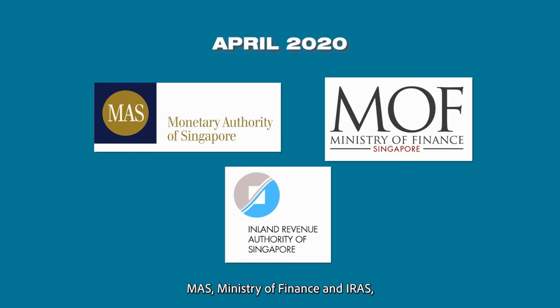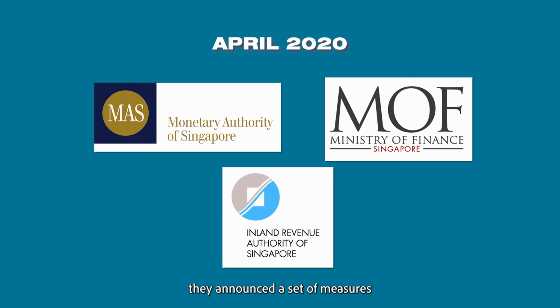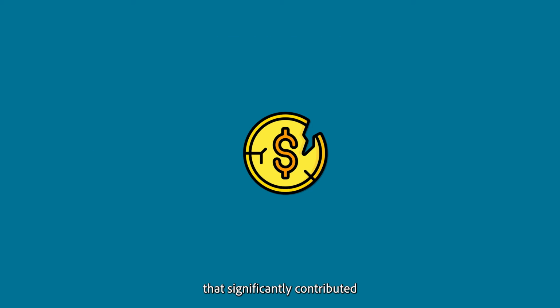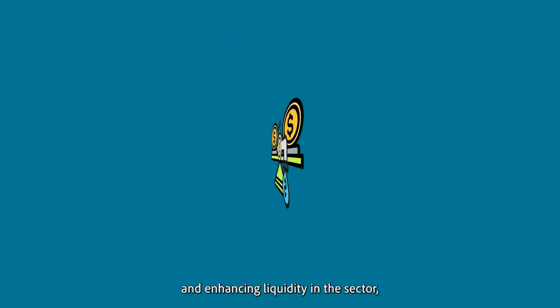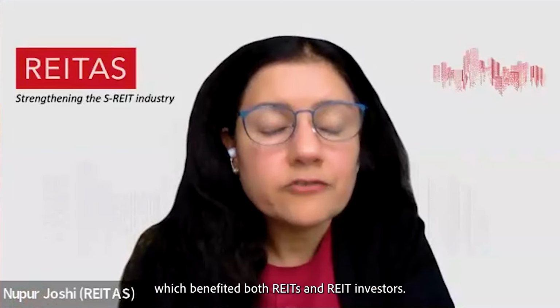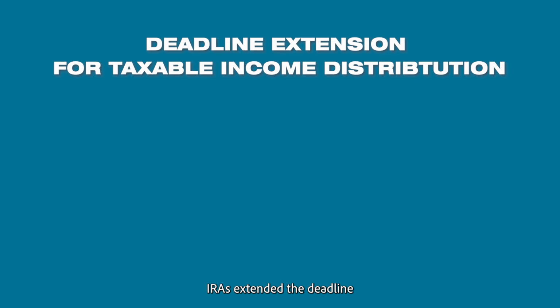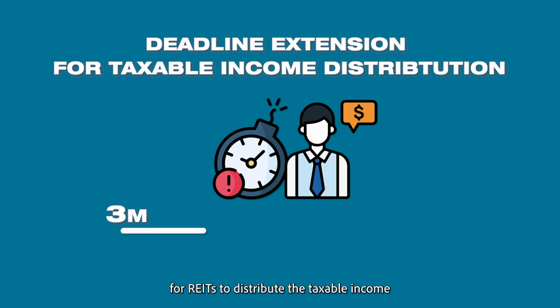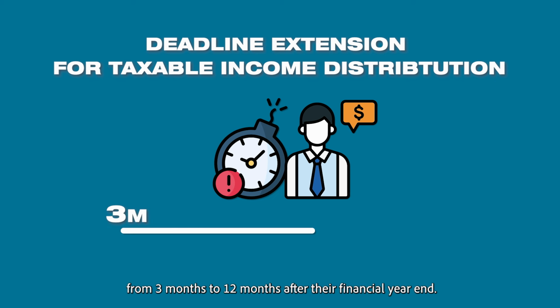And then in April 2020, MAS, Ministry of Finance and IRAS announced a set of measures that significantly contributed to providing stability and enhancing liquidity in the sector, which benefited both REITs and REIT investors. So firstly, IRAS extended the deadline for REITs to distribute their taxable income from 3 months to 12 months after their financial year end.